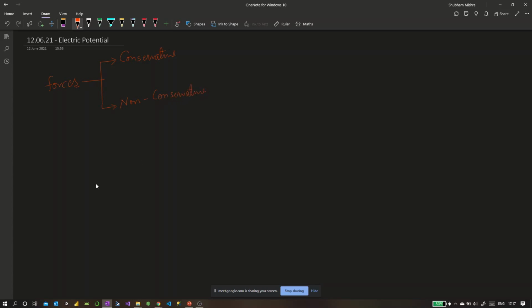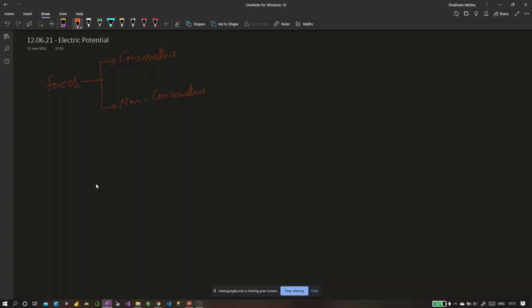So the conservative forces and the non-conservative forces take up all the forces in nature. No matter whatever force you're talking about, be it gravity, be it electrostatic force, be it friction or air resistance, or any other, whether you talk about atomic levels, the atomic forces, all these forces boil down to these two categories. They could either be conservative or non-conservative.